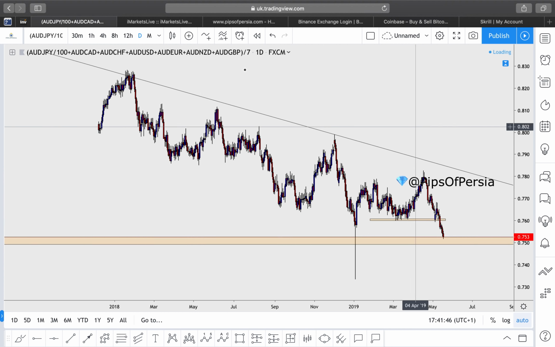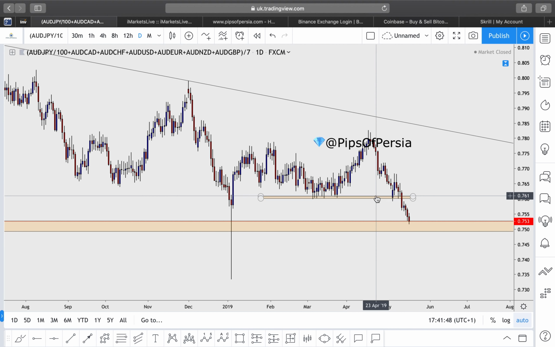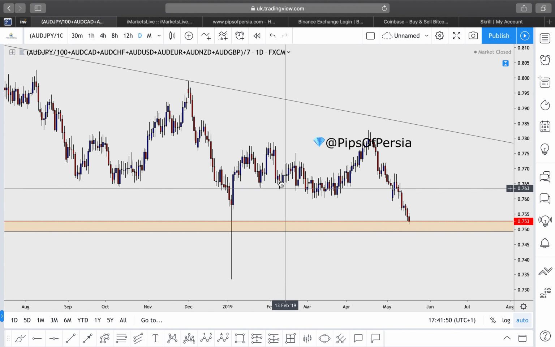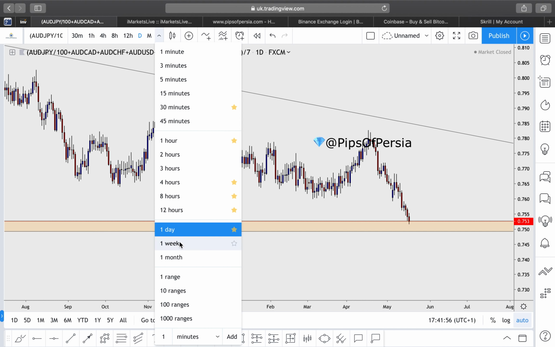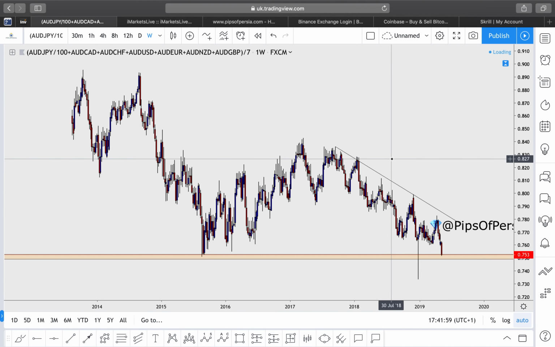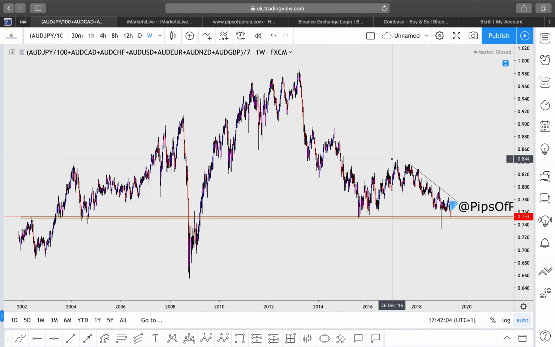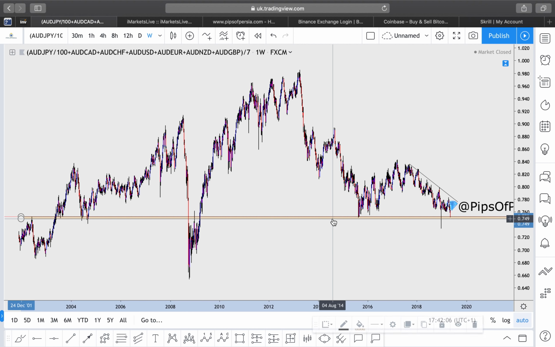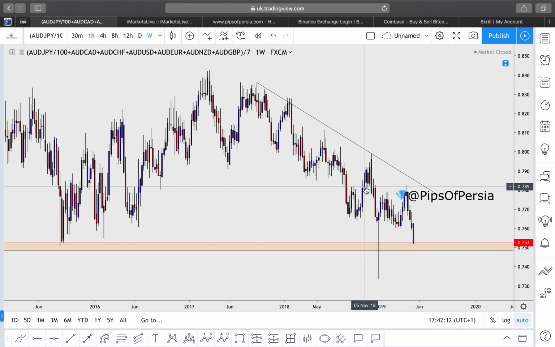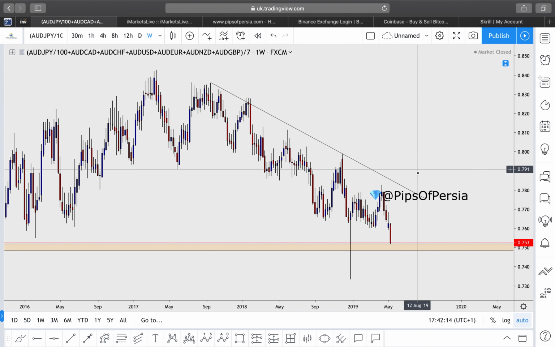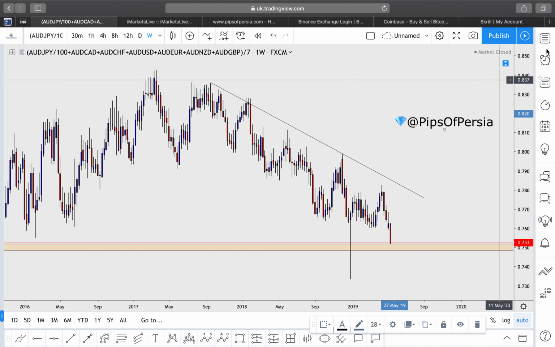Australian dollar as well. It has broken below where I expected the reversal to take place, which was around this zone over here. So we've broken a little bit below that, but the zone that we are approaching right now is a very clear reversal zone. I do believe that the markets can show us a very nice reversal around this demand zone for Australian dollar, and then look to go very bullish across the board after that.